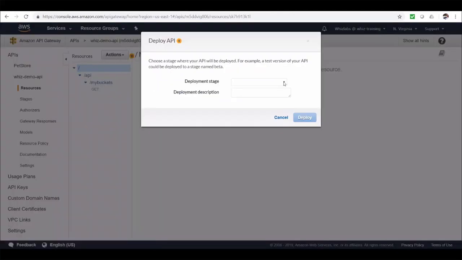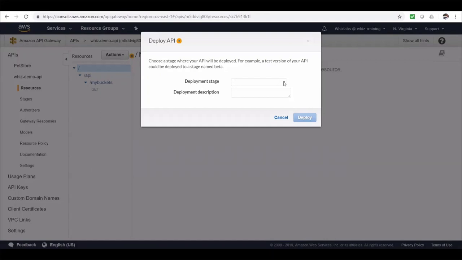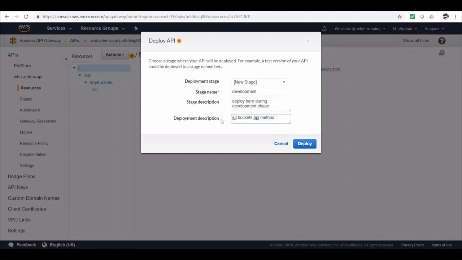When deploying, we need to choose a stage. A stage represents the lifecycle state of your API. These are kind of different environments such as development, test, and production. You can configure different settings for different stages and control access through API Gateway Resource Policy. So using stages, you can segregate and isolate your APIs and the requests sent to the APIs. So let's create a development stage, and you can provide the stage description and deployment description. Well, it's a good practice to provide a meaningful description for each deployment so that you can track the changes in future. Let's click on deploy.